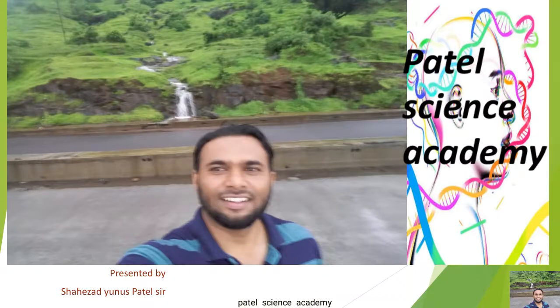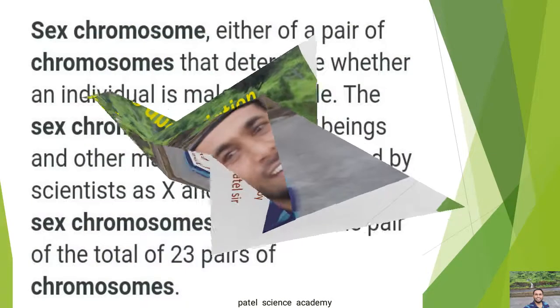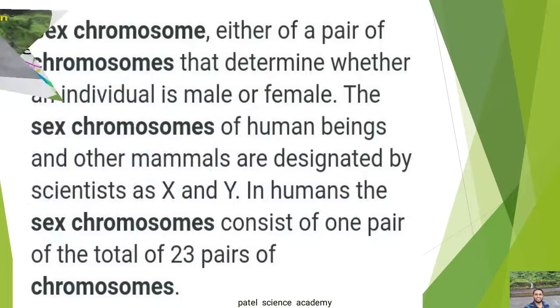I welcome you to the chapter Inheritance and Variation. Dear students, this is lecture number 8 from this chapter, and the topic you are going to learn about is the sex chromosomes. So, what are these chromosomes? Actually, the chromosomes which are responsible for the determination or decision of sex or gender are known as sex chromosomes or allosomes.